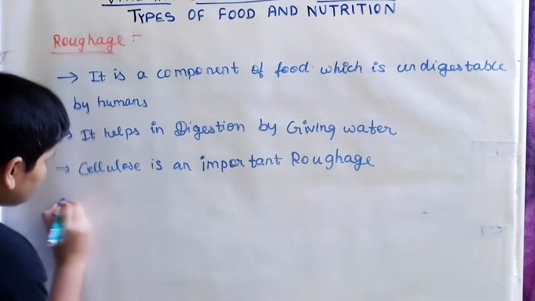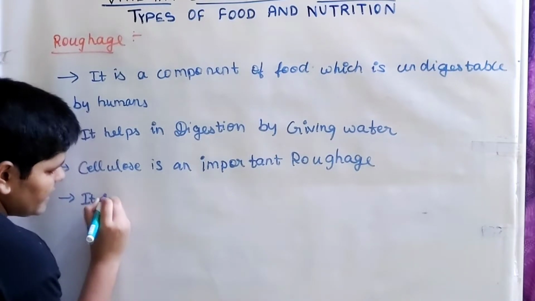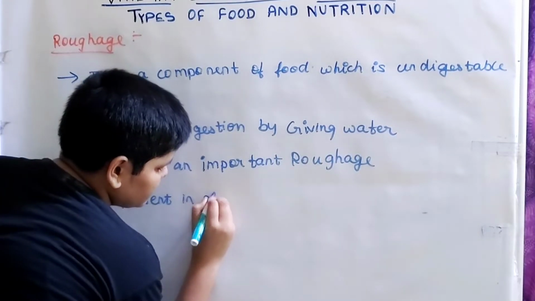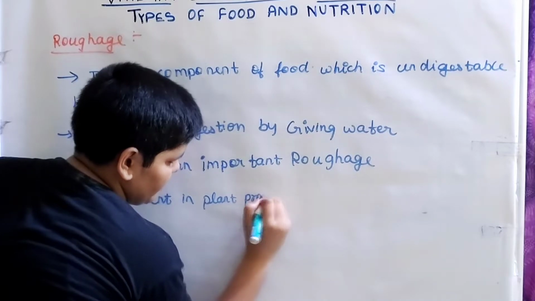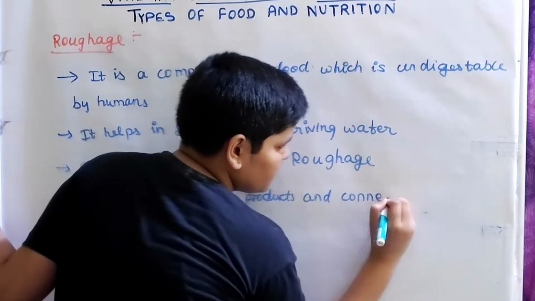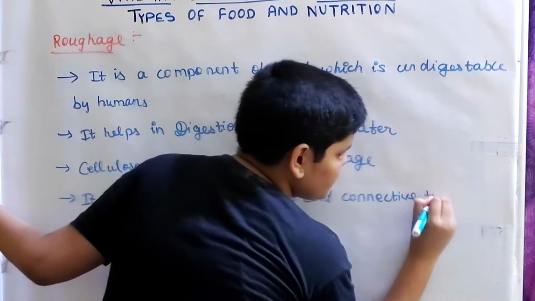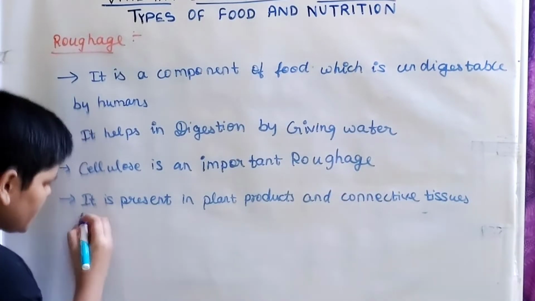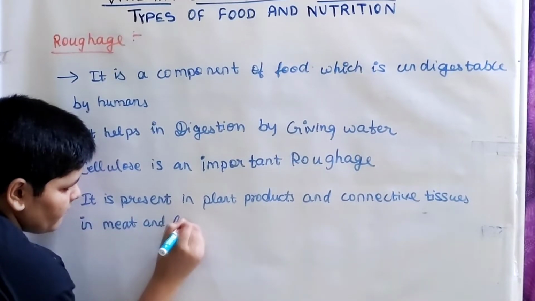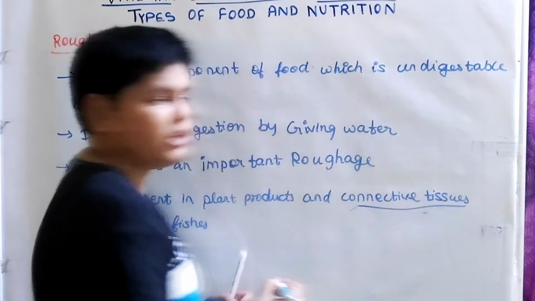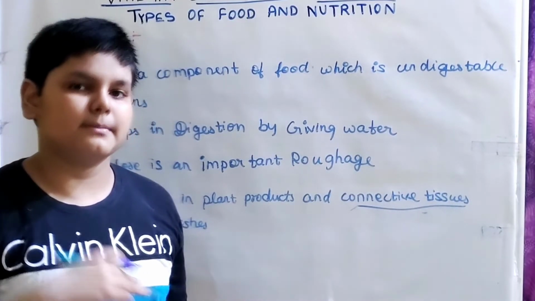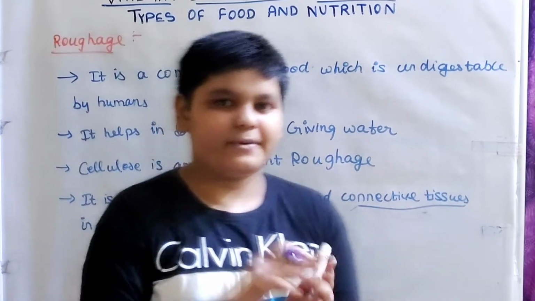And the last point is that it is present in plant products and connective tissue in meat and fishes. So actually, what are connective tissues? There are many types of tissues, like epithelial tissues and squamous epithelium. I will cover these in some other videos, that is tissues. That will be a separate topic.